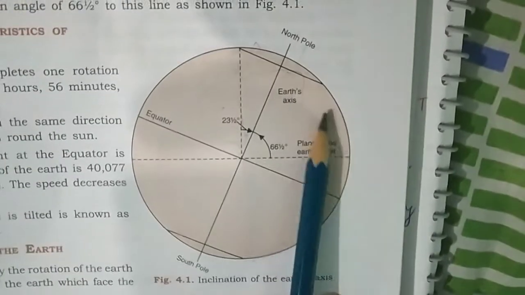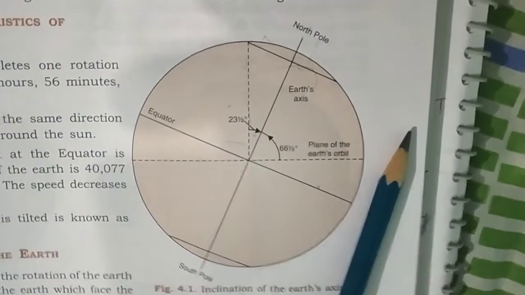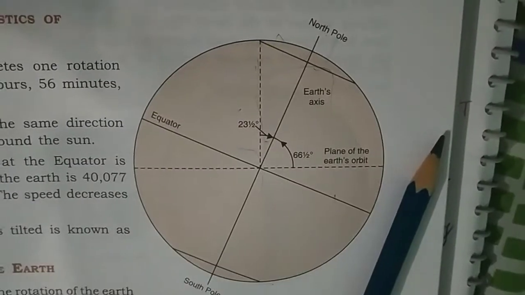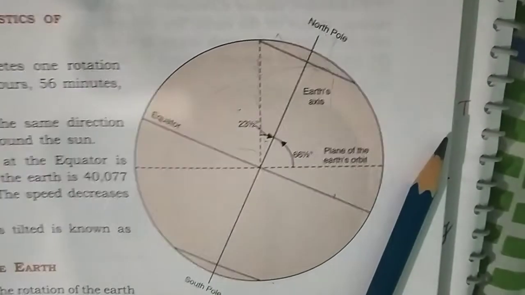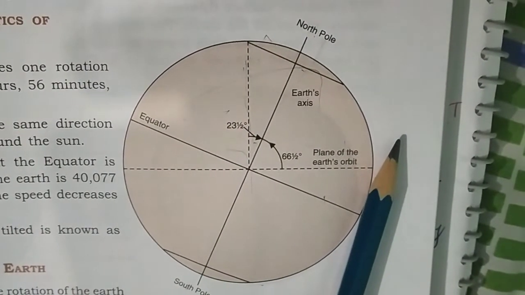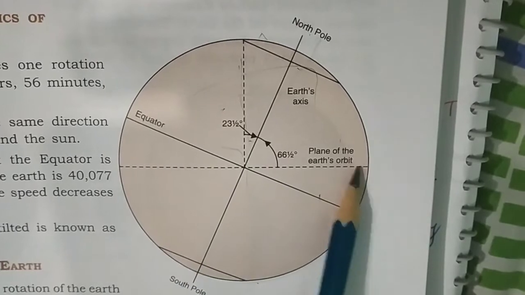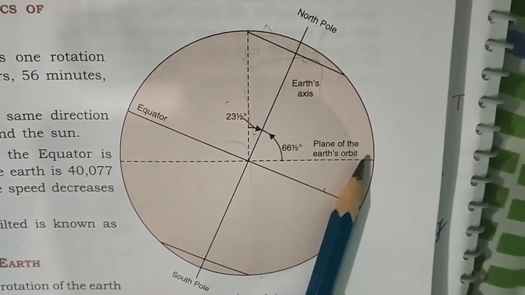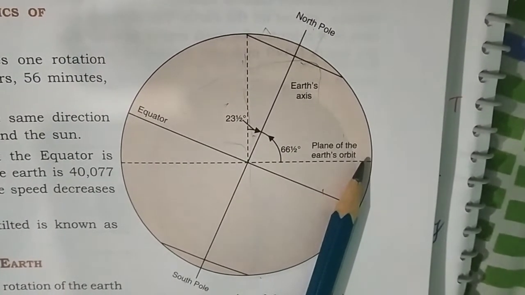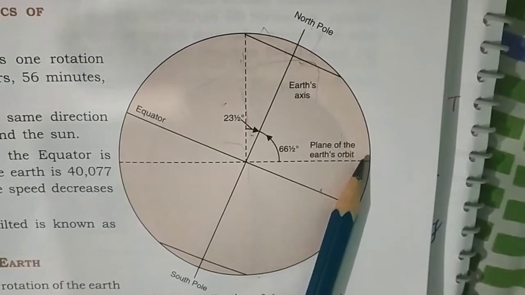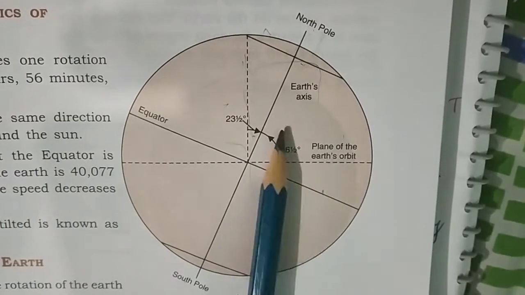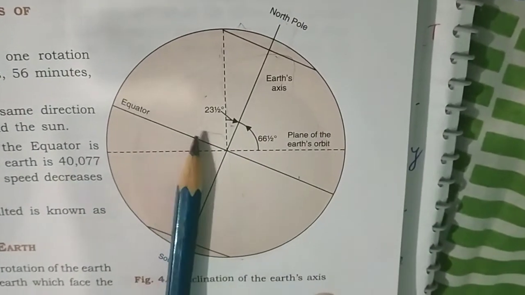The revolution of the earth is the annual motion of the earth along its orbit. The speed of revolution is comparatively less than the speed of rotation. The orbit is also an imaginary curved line or path followed by the earth around the sun. It is elliptical in shape. This is the reason why the distance between the earth and the sun is not always the same during the course of earth's revolution. First we will know about the axis and the orbit of the earth.